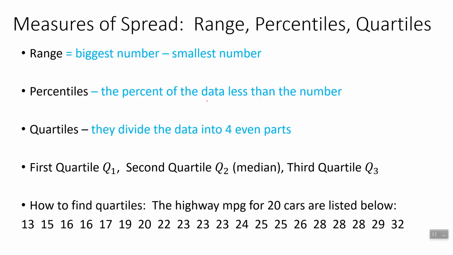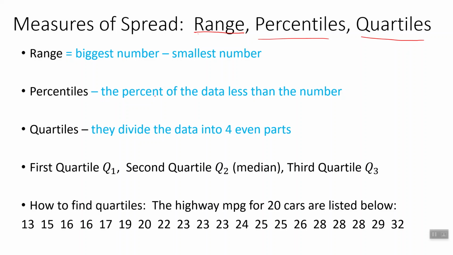All right, measures of spread. The range is one measure of spread that we've been using. We're going to be able to get some other ones from quartiles and percentiles. Percentile is really more of a measure of placement than spread. The range we've looked at before is just the biggest number minus the smallest number. We've been calculating that. Hopefully you know that one.